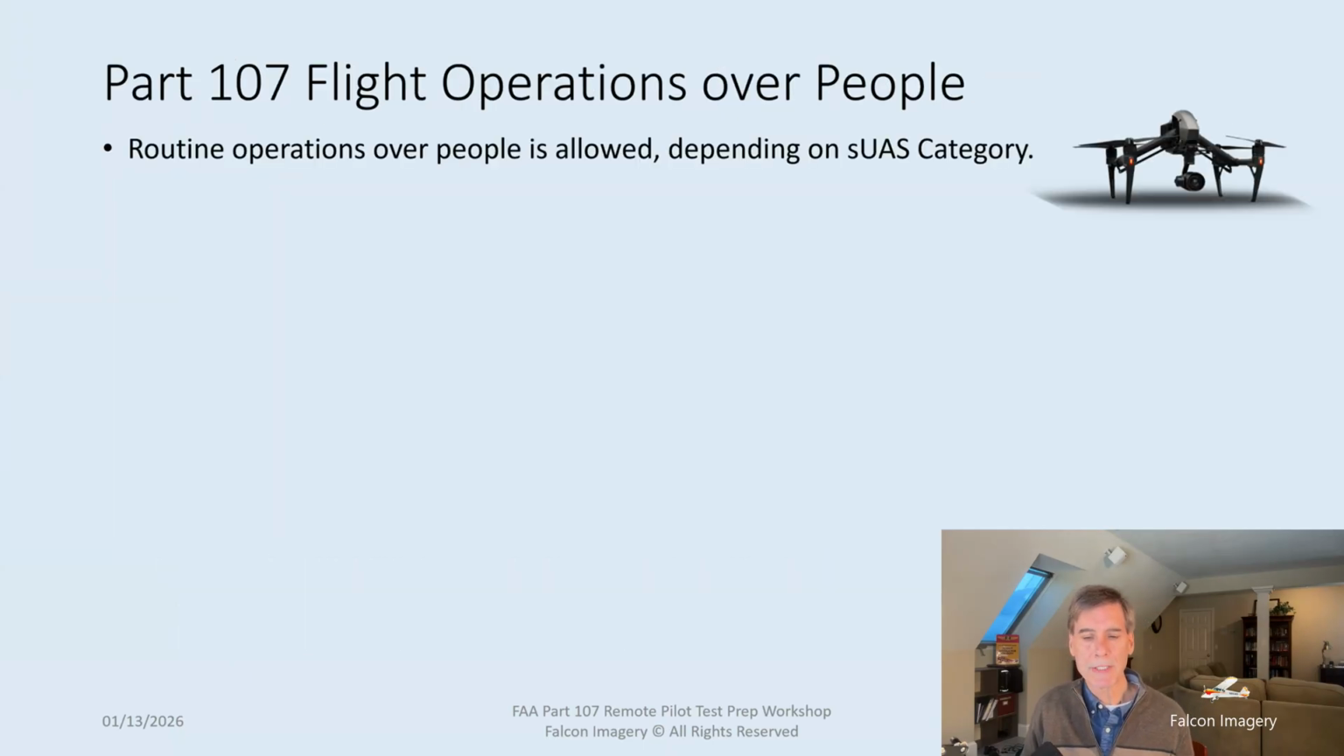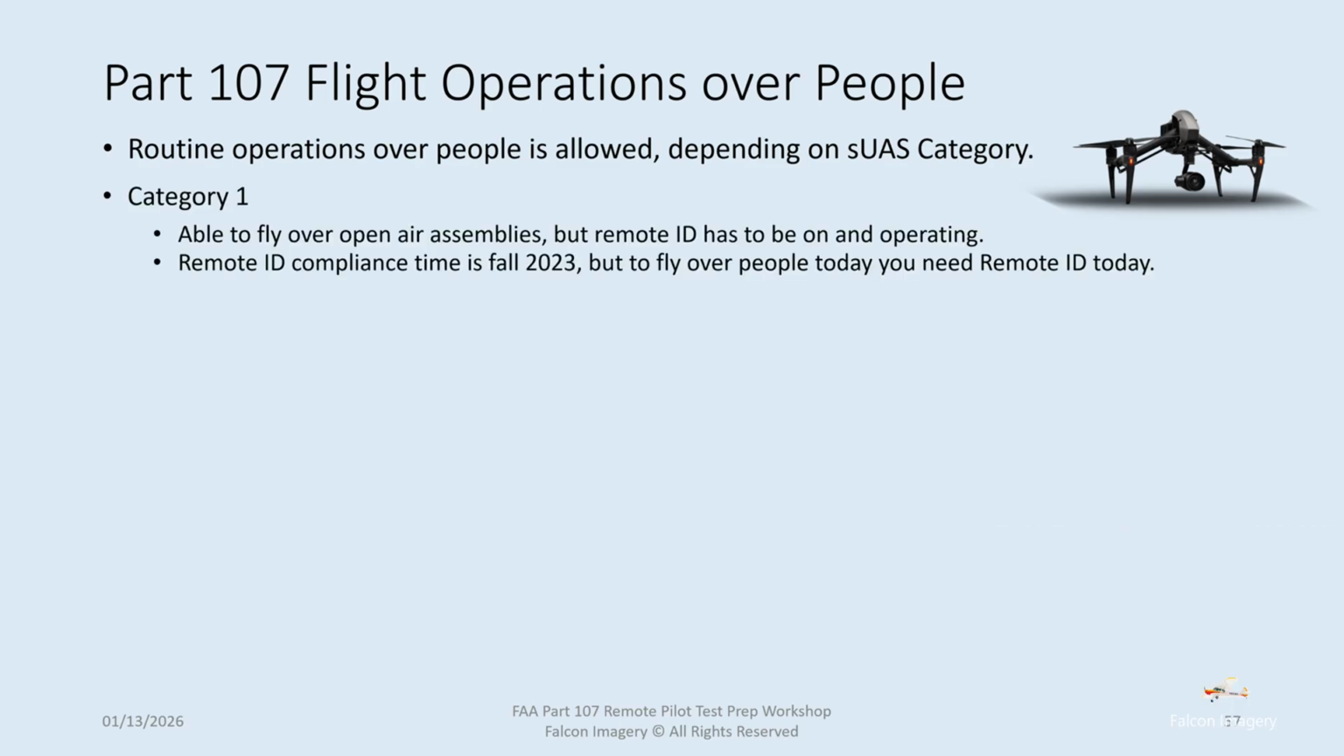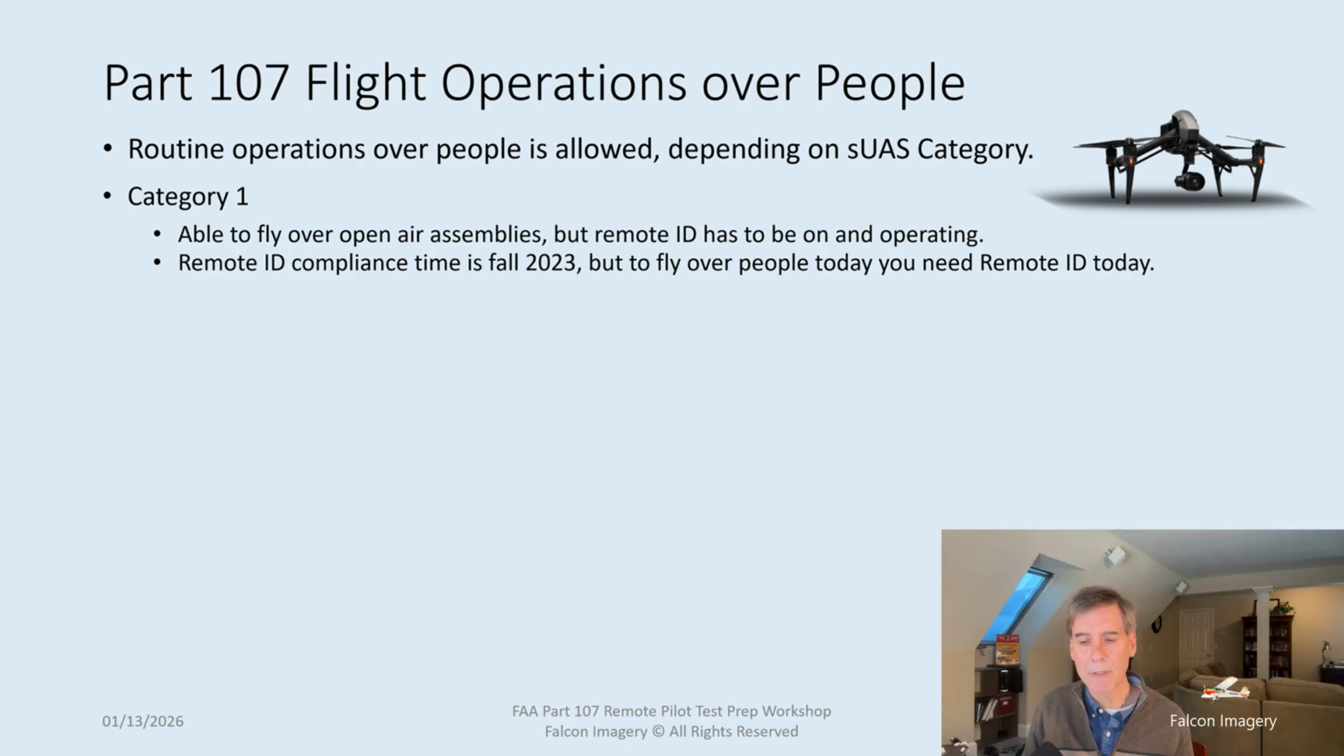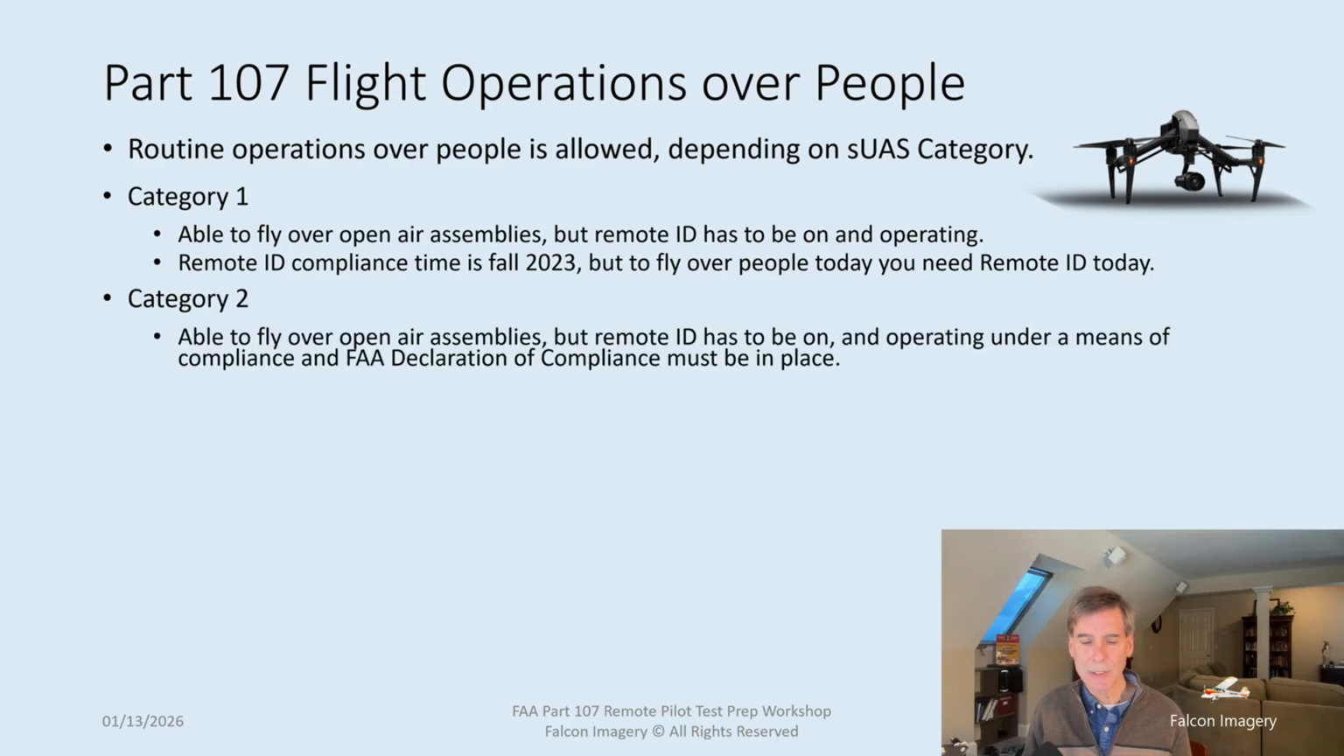Routine operations over people are allowed depending on the small unmanned aircraft system category. For category 1, you're able to fly over open air assemblies, but remote ID has to be on and operating. Category 2, you're able to fly over open air assemblies, but remote ID has to be on and operating under means of compliance, and an FAA declaration of compliance must be in place. So you better be using a drone where you've got that declaration of compliance for that particular make and model and serial number.